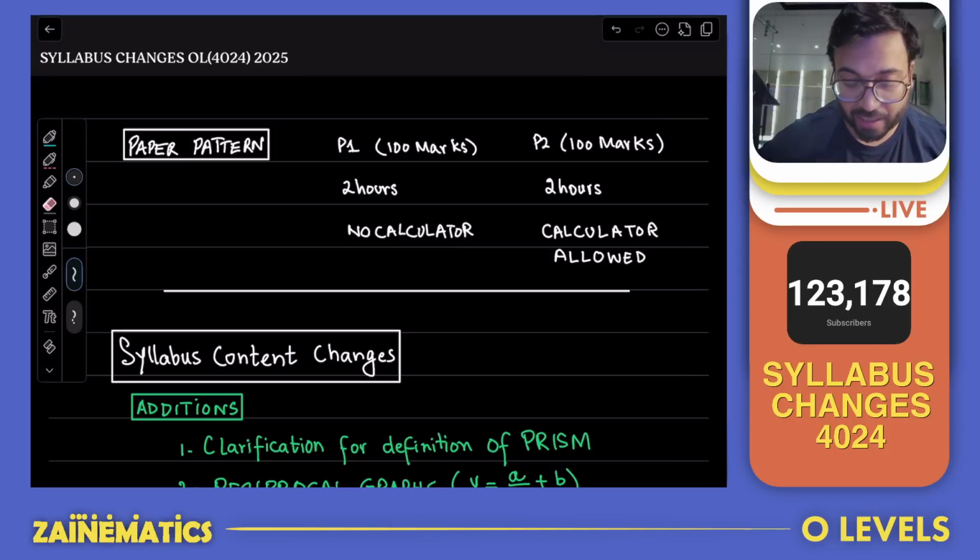So before I start the video, I'm going to tell you guys that this video is going to be in 4 different portions. Number 1 is we're going to discuss how the paper pattern has changed for O-levels. Number 2, we are going to discuss what are the things that have been added to the syllabus. Number 3, we're going to discuss what are the things that have been removed from the syllabus. And number 4, I'm going to give you guys advice how to handle all of these things at the end.